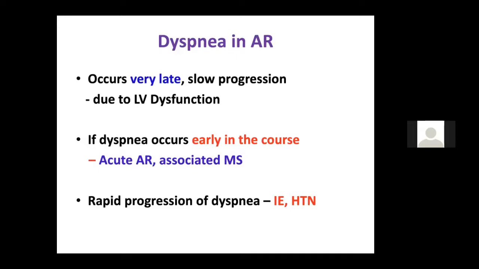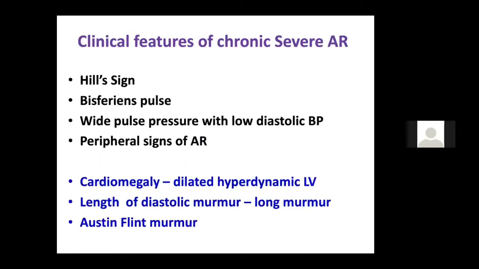And if there is a rapid progression of the dyspnea, you should also think that the patient may have endocarditis and systemic hypertension. So these are the few things you should know in the history.